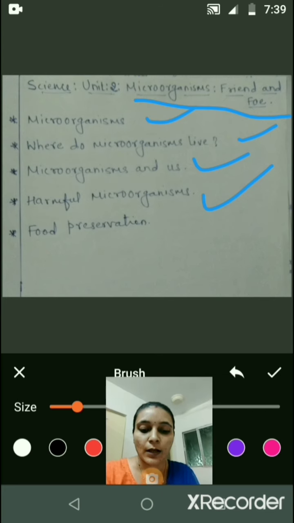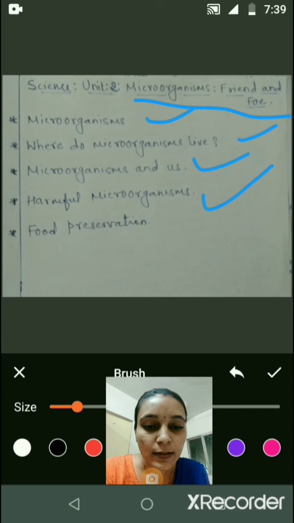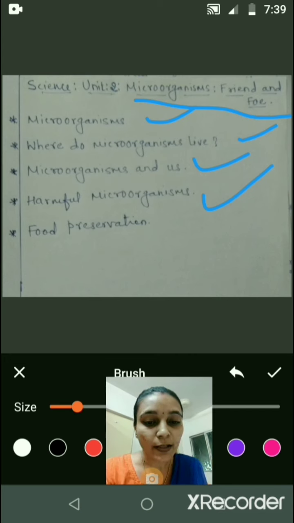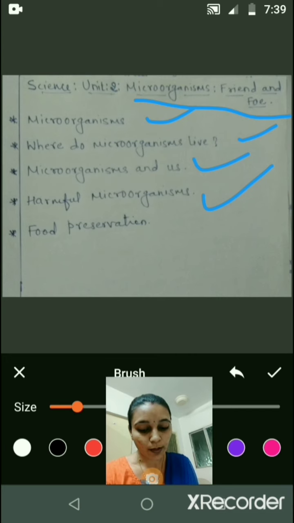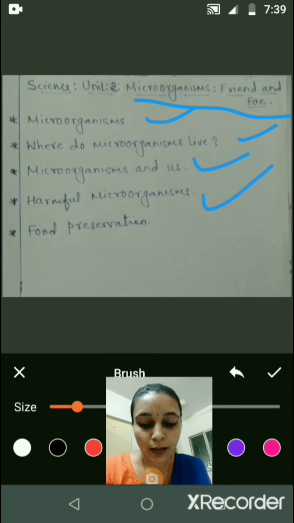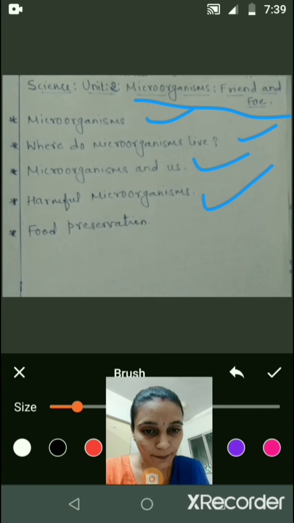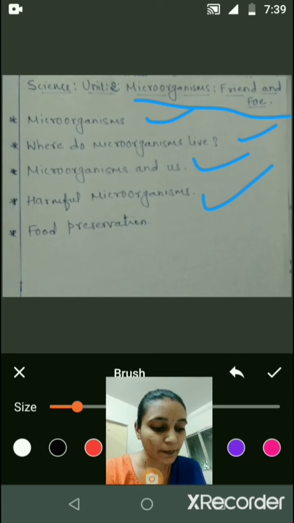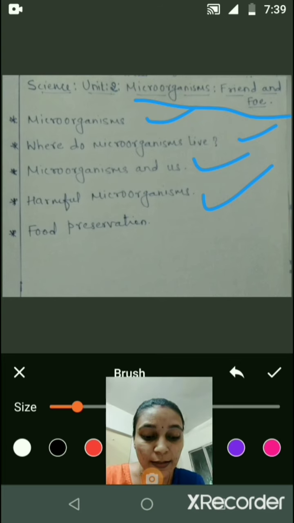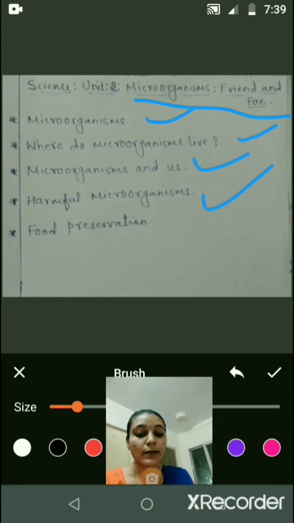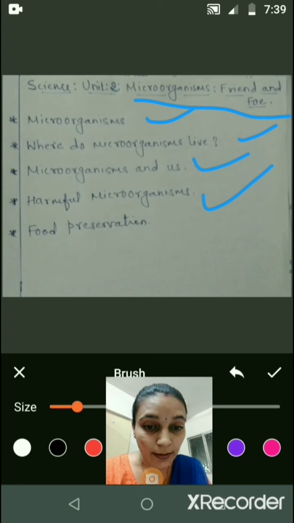Now tuberculosis is a disease caused by bacteria. Chickenpox and polio are diseases caused by viruses, and malaria is caused by protozoa. Some disease causing microorganisms in animals: anthrax is a dangerous human and cattle disease caused by bacteria.